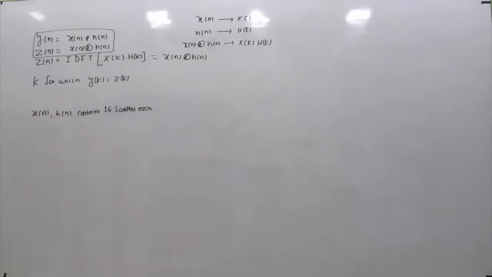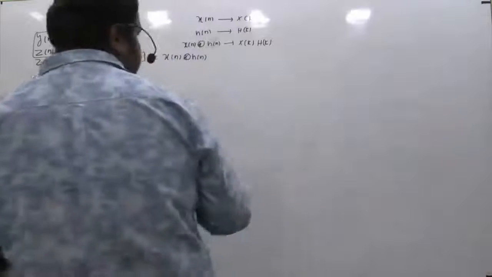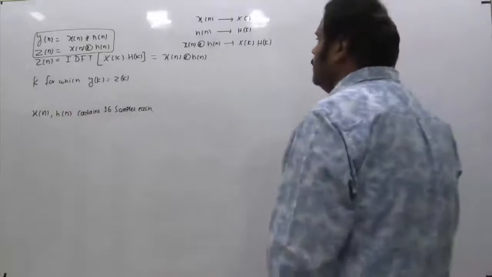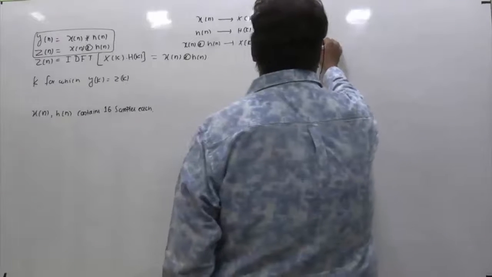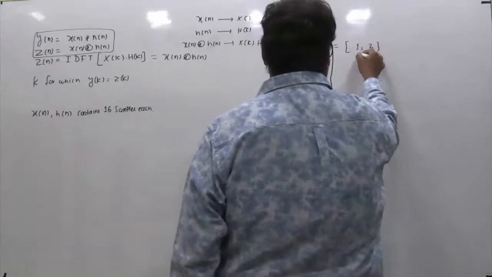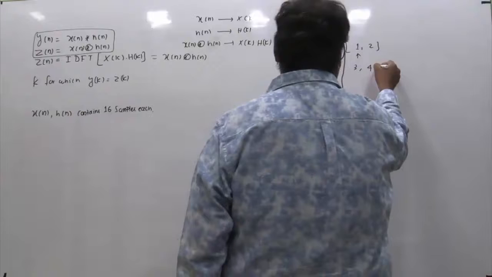So how do you do this? Instead of dealing with 16 samples, let me show you a simple example, where you can easily figure it out. Suppose you take x[n] as 1, 2, and h[n] as 3, 4.